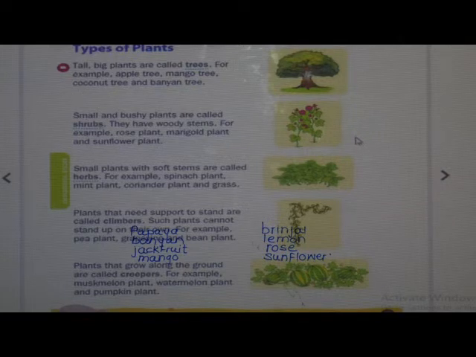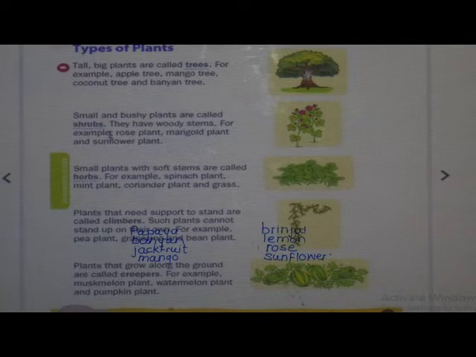Students, do you know plants are divided in different types? Means they are classified in different types. So how they are classified? Do you know students? Classification of plants is mainly based on several factors.